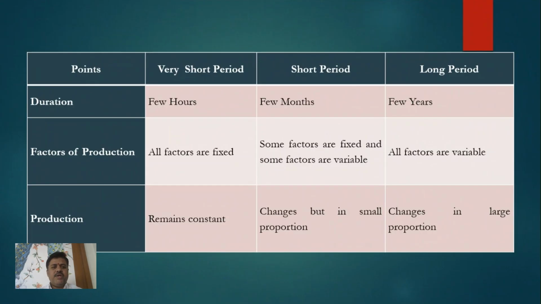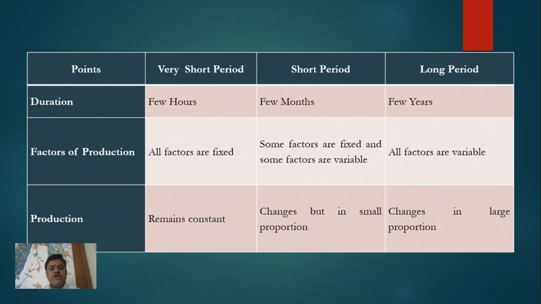Very short period is the period of a few hours. In these few hours, it is not possible for us to change land, labor, capital, or entrepreneur. That's why all these factors remain constant in the very short period. So input is constant. That's why production also remains constant in the very short period.